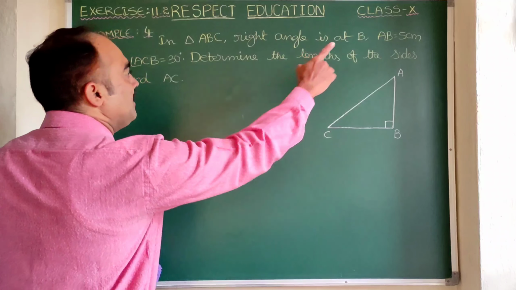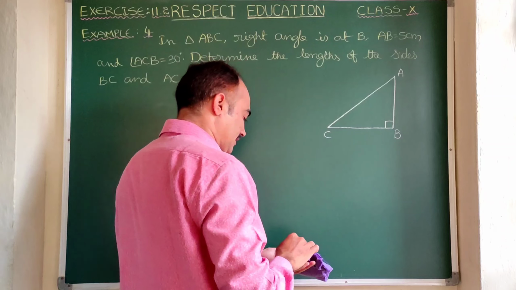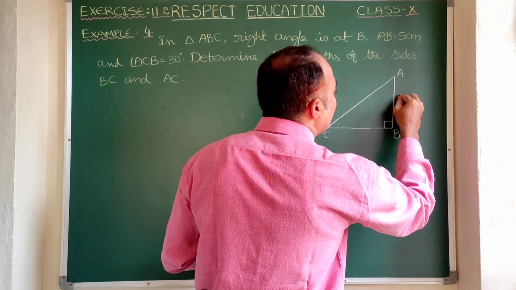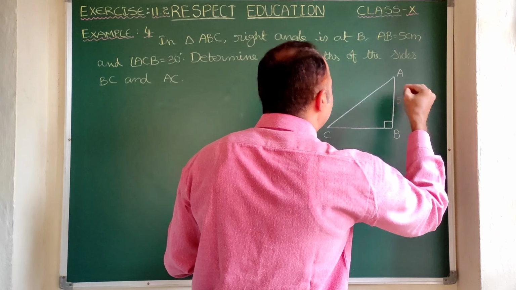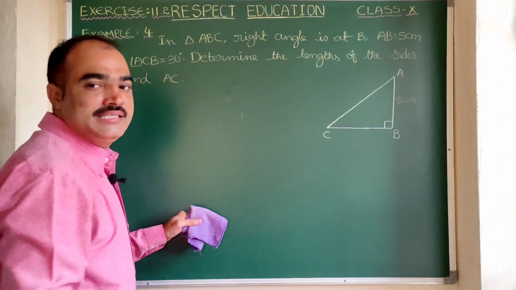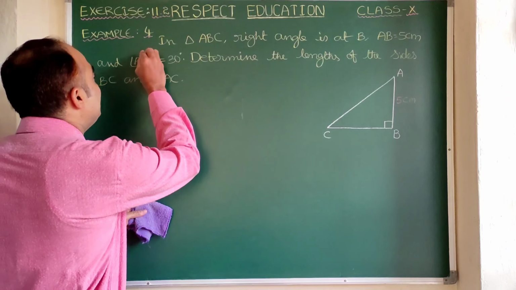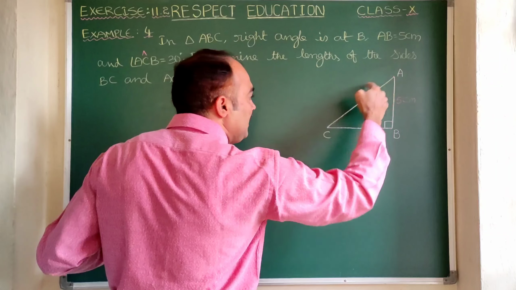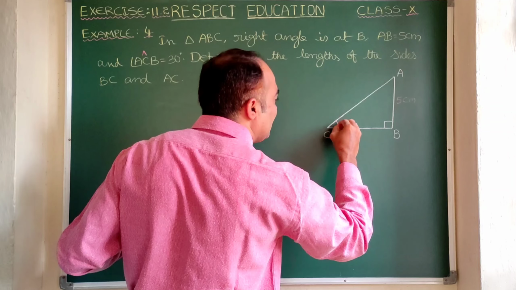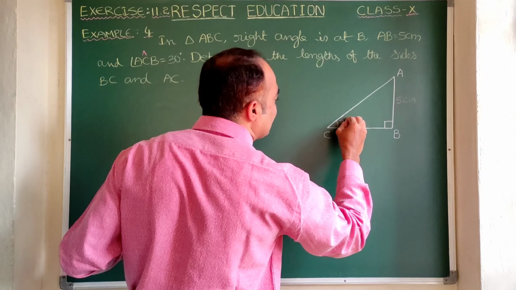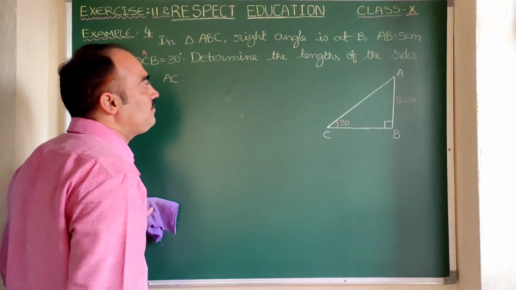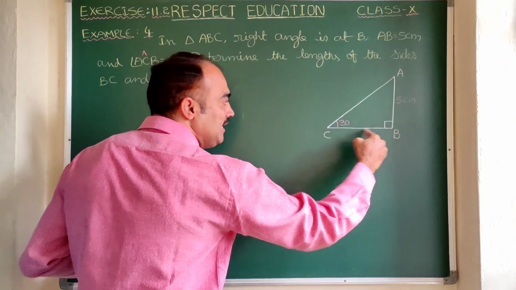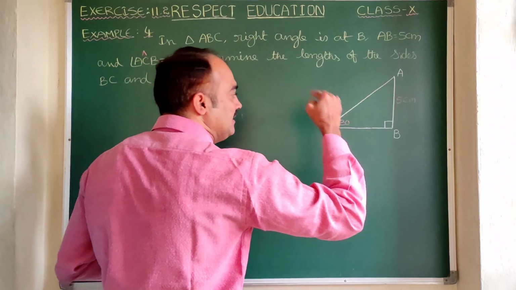Now AB is equal to 5 centimeter. Here in the question it is given that AB is 5 centimeter and angle ACB, here you observe the angle is at C. So angle ACB is given as 30 degrees. Now the question is to determine the lengths of the sides BC and AC.